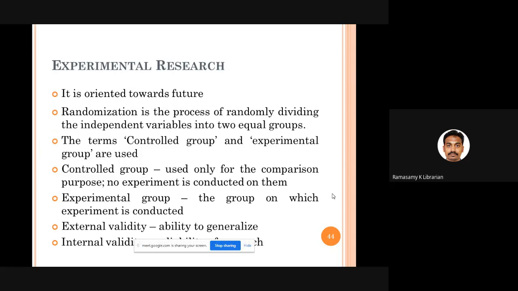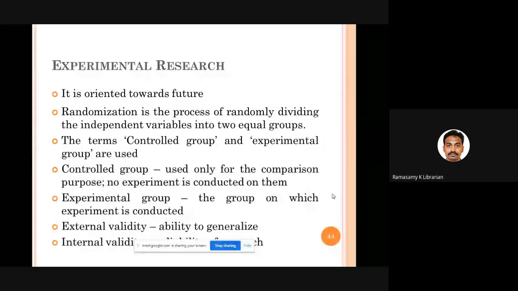Here, there are some terms which you need to familiarize yourself with. One is randomization. What is randomization? Whenever respondents take part in your research work, you will randomly assign them to two groups. What are the two groups? One is called the control group, the other is called the experimental group. So 100 students are going to take part in your experimental research. Out of the 100 students, 50 will be allotted to the controlled group and 50 to the experimental group, but this allocation takes place randomly, not with a purpose.